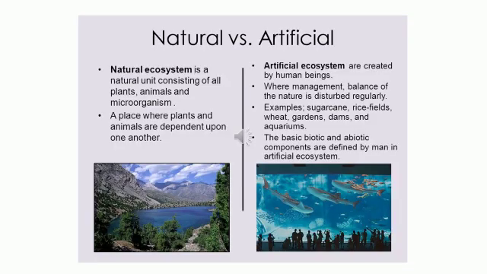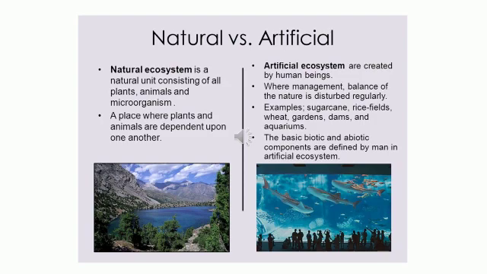And here is the difference between natural ecosystem and artificial ecosystem. Natural ecosystem is a natural unit consisting of all plants, animals, and microorganisms. Whereas in case of artificial ecosystem, these are created by human beings, where the balance of nature is disturbed regularly. Right, there won't be any proper balance of nature because it is not naturally made. It is made by man and it may be disturbed regularly as well. It depends on the maintenance of the ecosystem in case of artificial ecosystem.